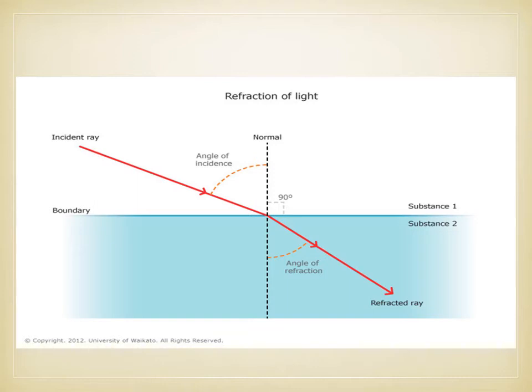When light is incident, you can see some deflection of the rays as it goes into the denser medium. The dotted line is the normal, perpendicular to the surface, and this is the angle of incidence, and this is the angle of refraction.